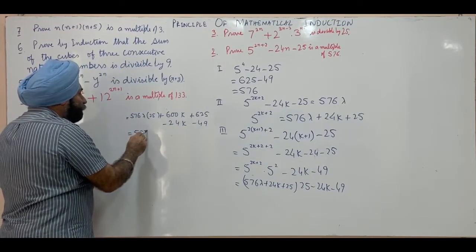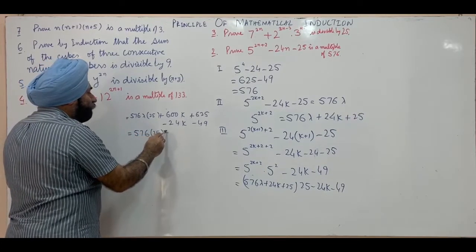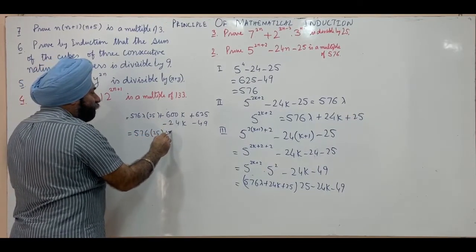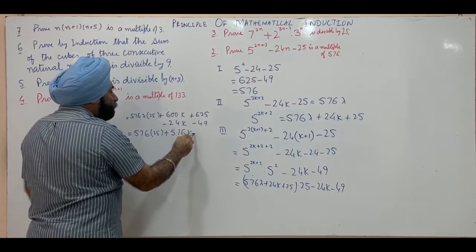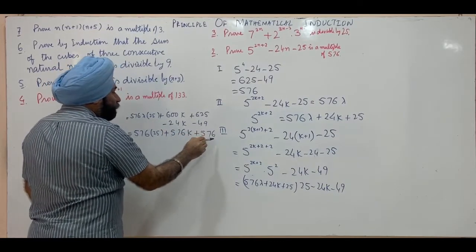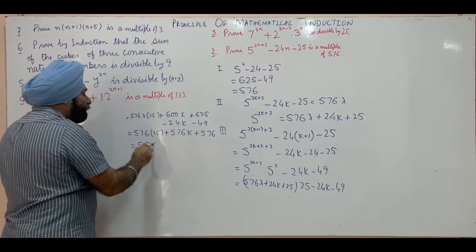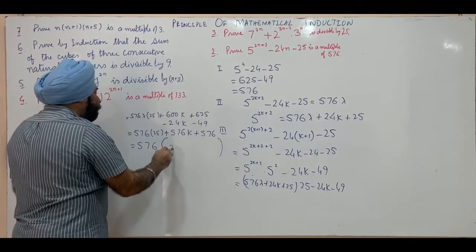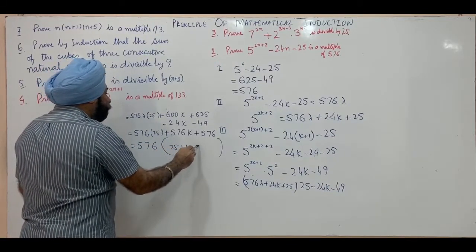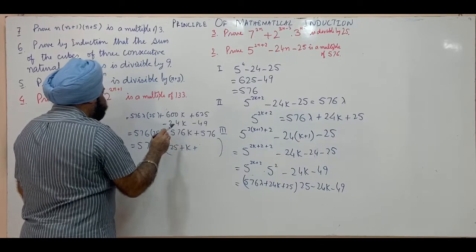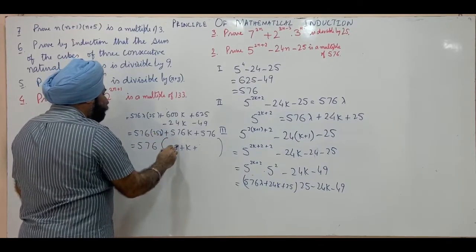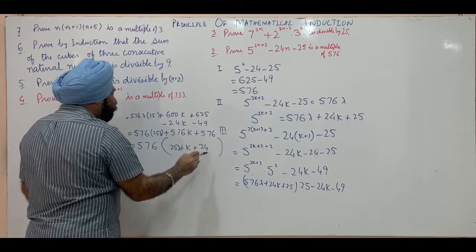This is 576 lambda into 25, 600 minus 24 is 576, this is k, plus 576. This is 576 into 25 lambda plus k plus 24.